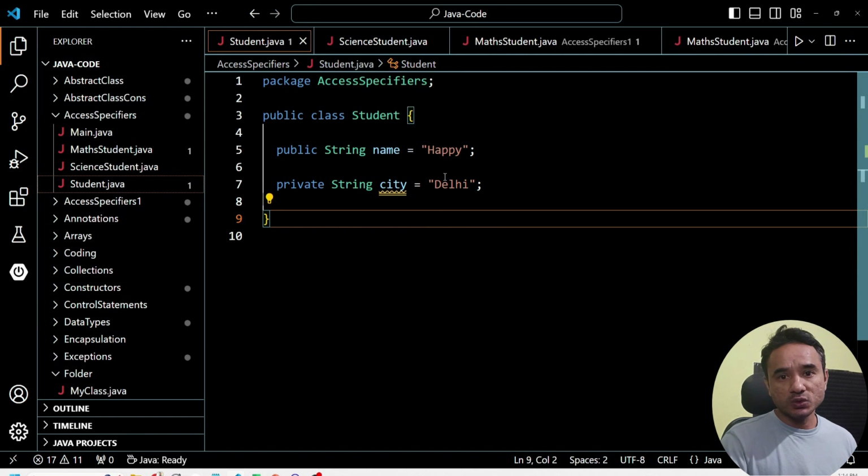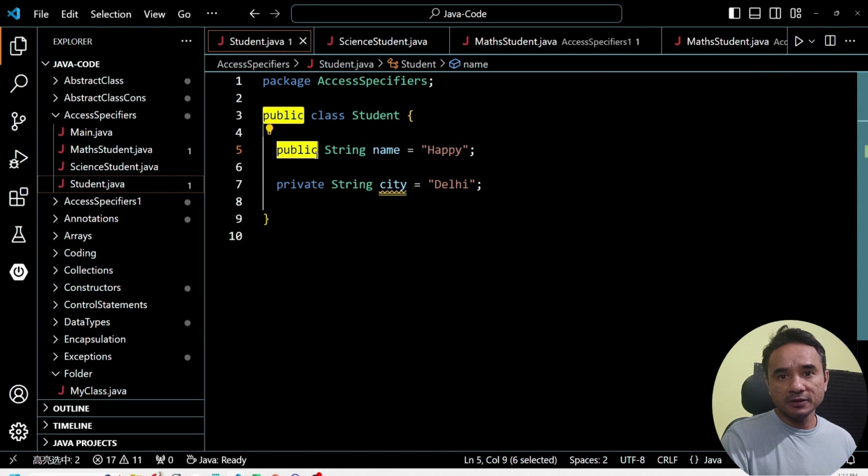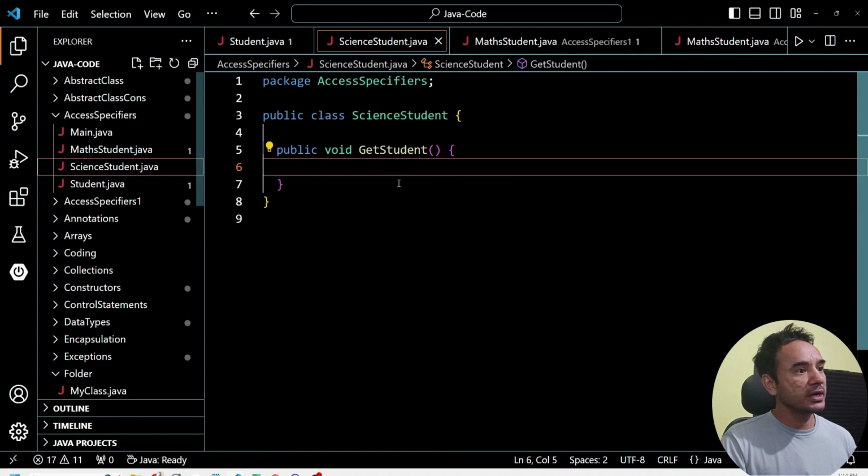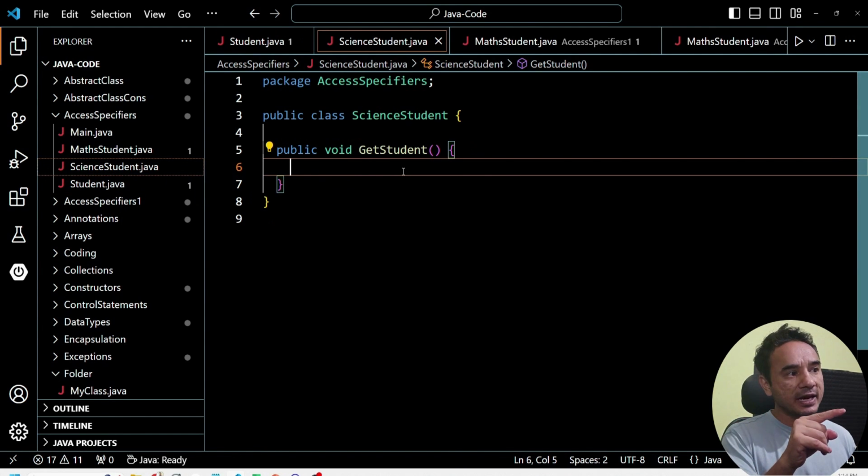Here we have the student class with two fields. One is marked as public, which is name, and one is marked as private, which is the city field. Remember, access specifiers can be used with fields, class names, functions and constructors also. Now I will try to access these fields from another class. So we have a science student class here, and inside that we have a get student function.